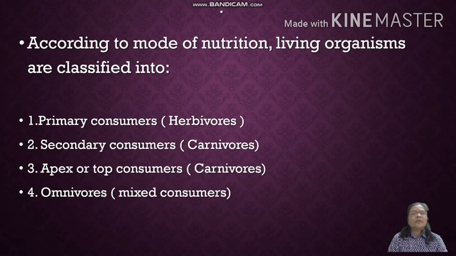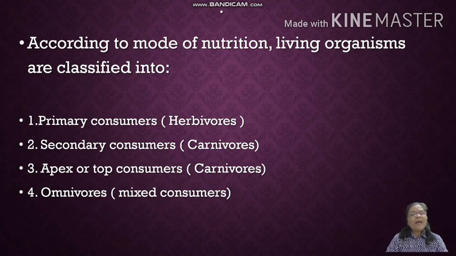Students, according to the mode of nutrition, living organisms are classified into primary consumers, secondary consumers, apex consumers, or we call it as top consumers and omnivores.